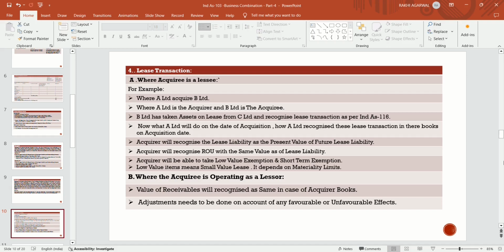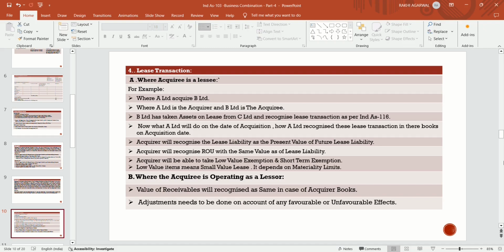The acquirer will also be able to take the low value exemption and the short term exemption. Short term exemption means leases whose period is 12 months or less than 12 months. Low value exemption applies where the value of the leases is very small, and it depends on the materiality limit. If it is material, even if the amount is small, it depends on the materiality limit.